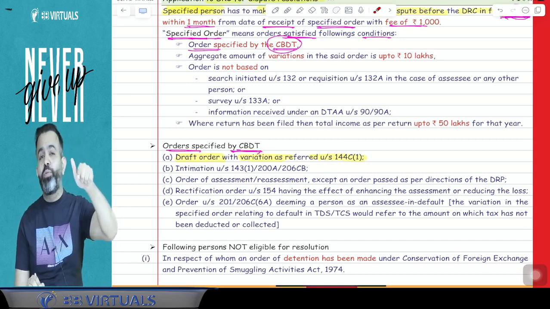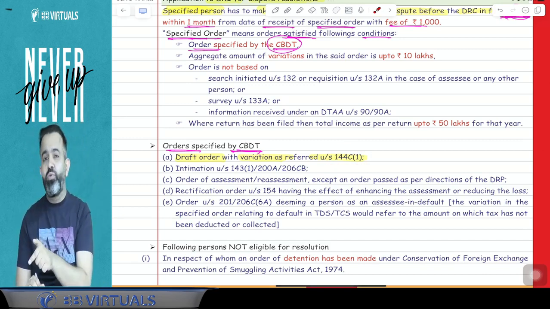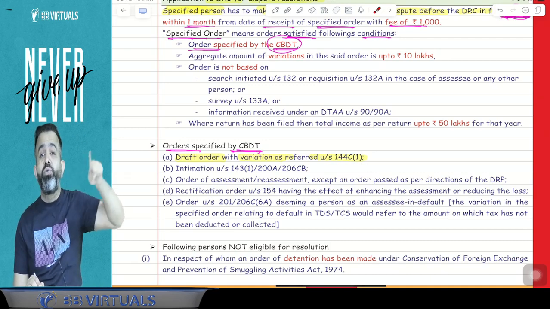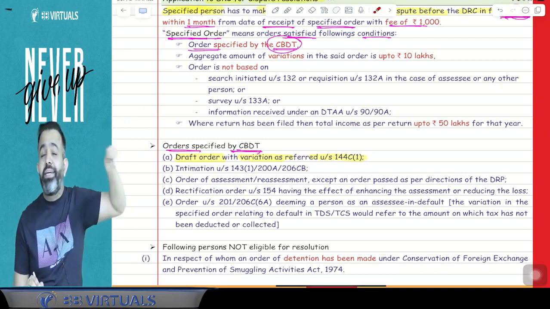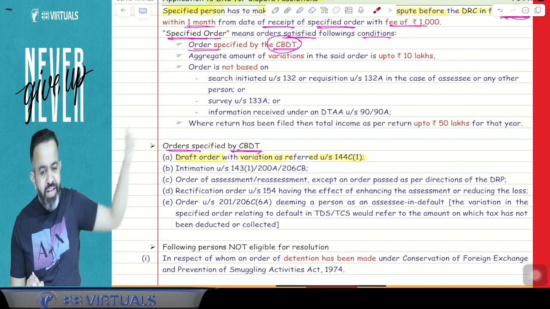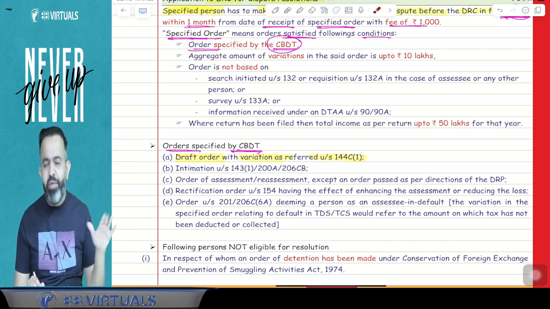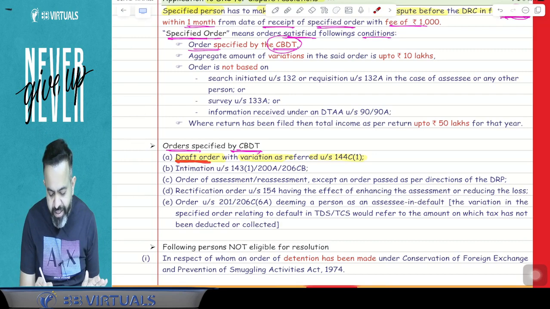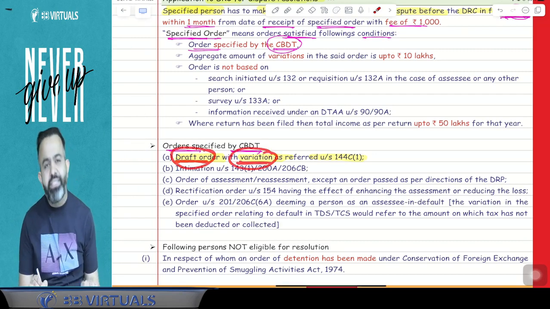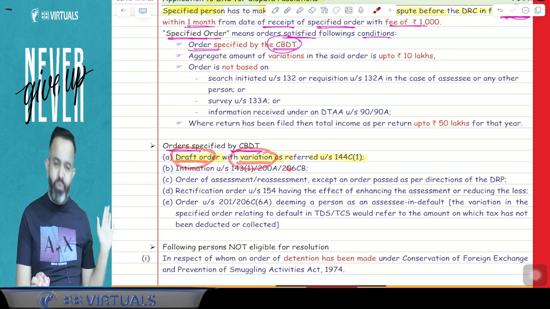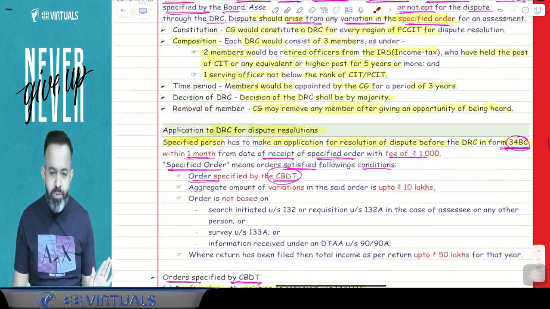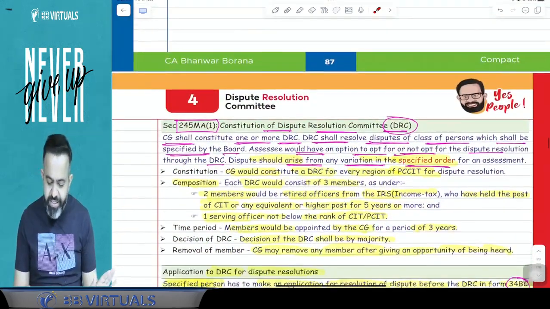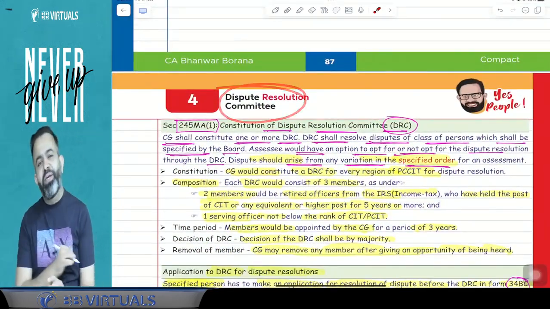You have an option. Either you can file the acceptance to the AO, or you can file the objection to the dispute resolution panel. That DRP was a different part. So guys, against that draft order, if you don't want to file the objection to the DRP, then against that draft order, you can file the application directly to the DRC also. DRC means dispute resolution committee. So here guys, you can file the application to the dispute resolution committee.